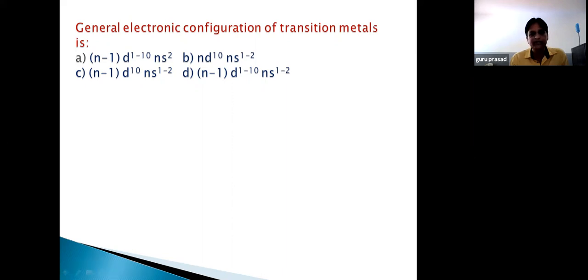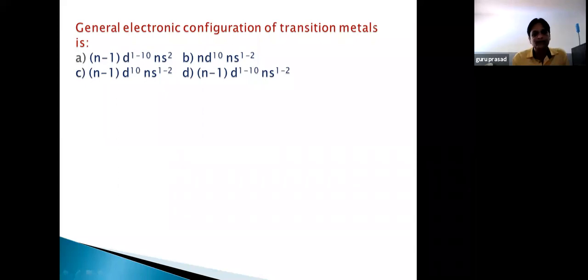Because of that, the outermost electronic configuration of chromium is given as 3d5 4s1. Similarly, copper is given as 3d10 4s1. So if you take d block elements, groups start from 3 to 12, especially if you take the 3d series.